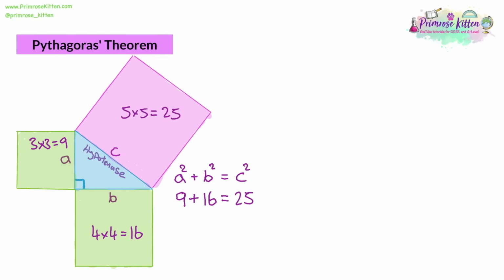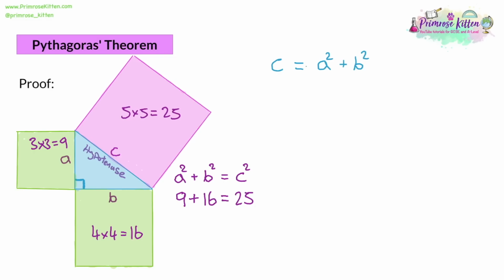Now, how can we use this to find missing sides? Well, if you didn't know the side length of c, but you did know a and b, you can square a and b. You can work out what c squared is. Then all you need to do is find the square root of c squared to find c. Now, let's make a more general formula for this. So we are saying that c squared is equal to a squared plus b squared. So if you only wanted to find c and not c squared, you would have to square root both sides of the equation. So if you square root c squared, it's going to cancel out.